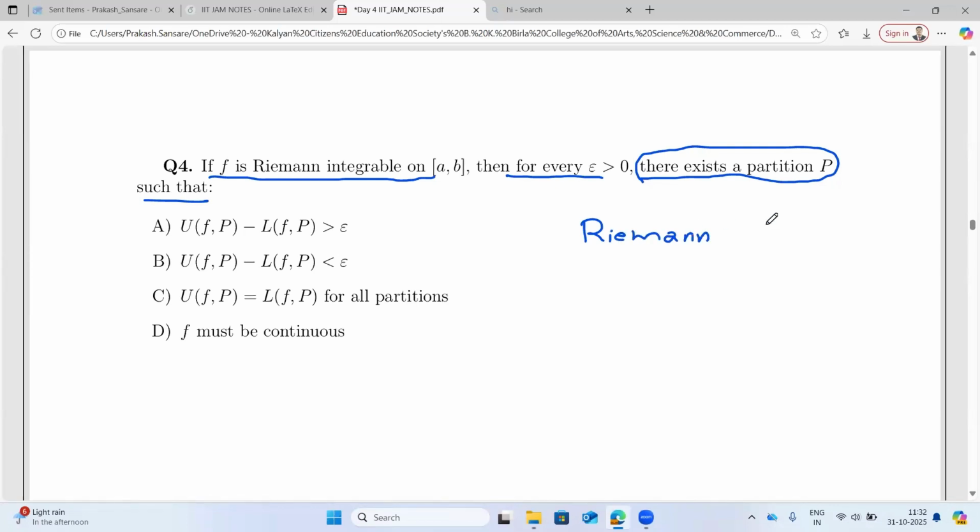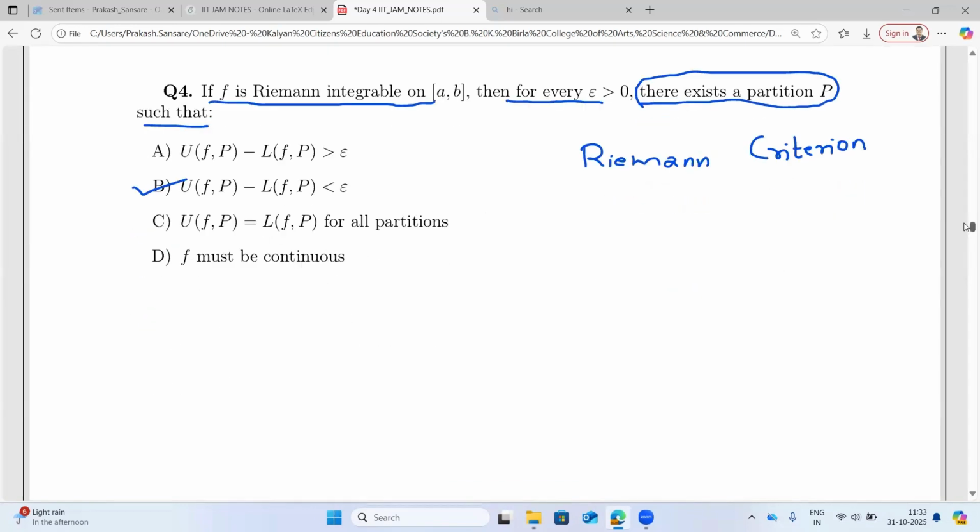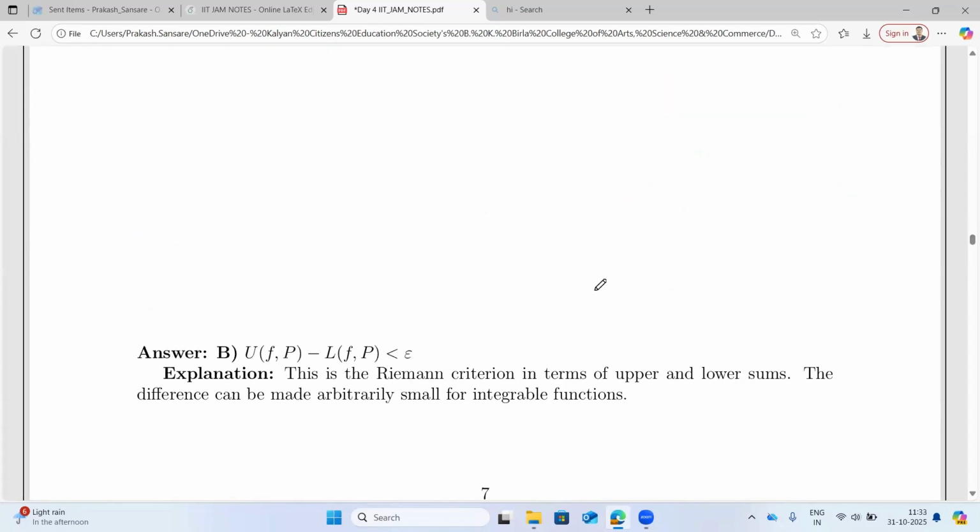So option B: upper sum minus lower sum must be less than epsilon. Very good. It's the Riemann criterion in terms of upper sum and lower sum. The difference can be made arbitrarily small for an integrable function.